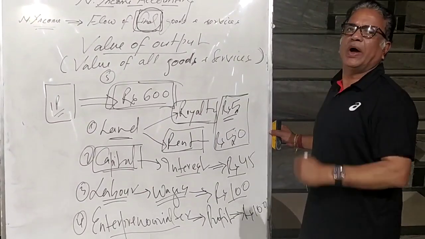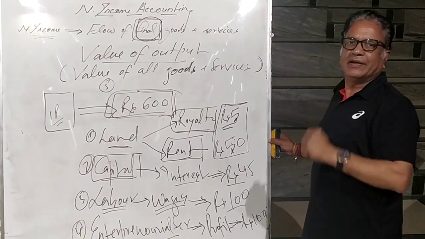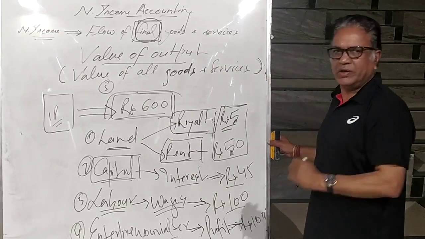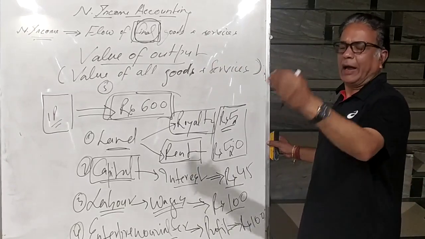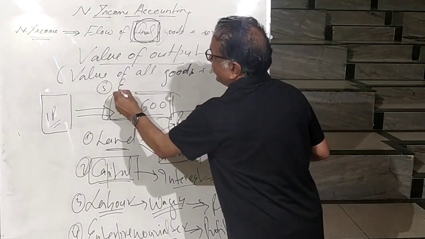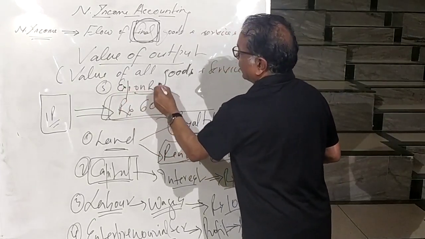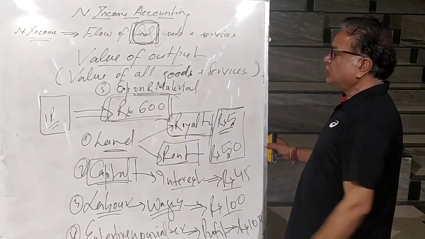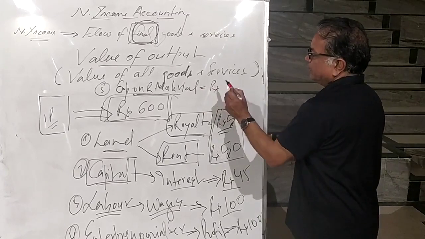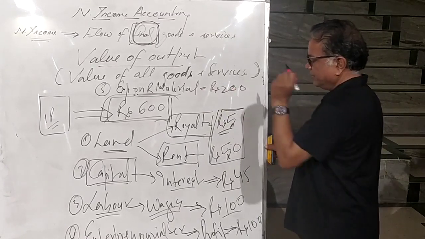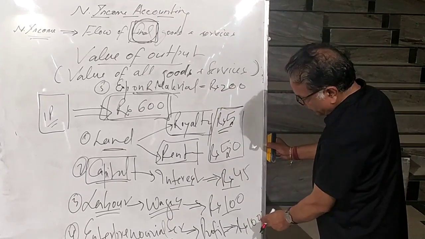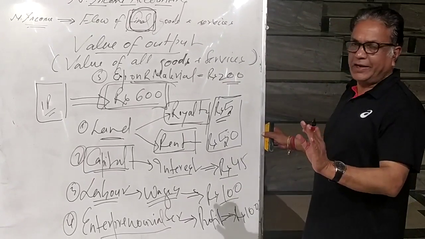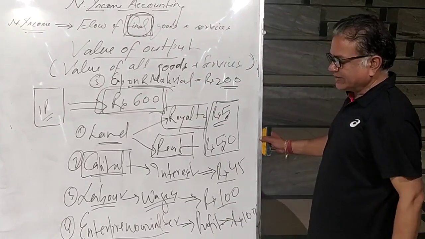Now what else do you require? You require raw material. Like for the production of white cement, I need electricity, I need water, I need stationery, I need chemicals. That is called raw material. Expenditure on raw material per packet is suppose rupees 200. Then how much is it? 100, 200, 300, and 300 plus 200, 500. So still rupees 100 is left.